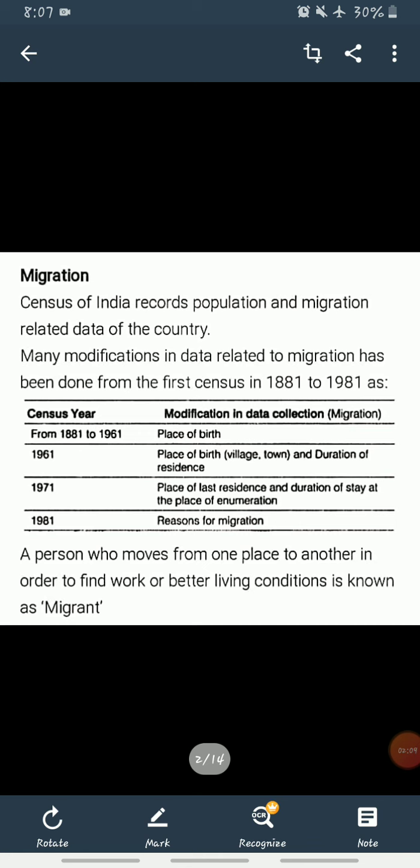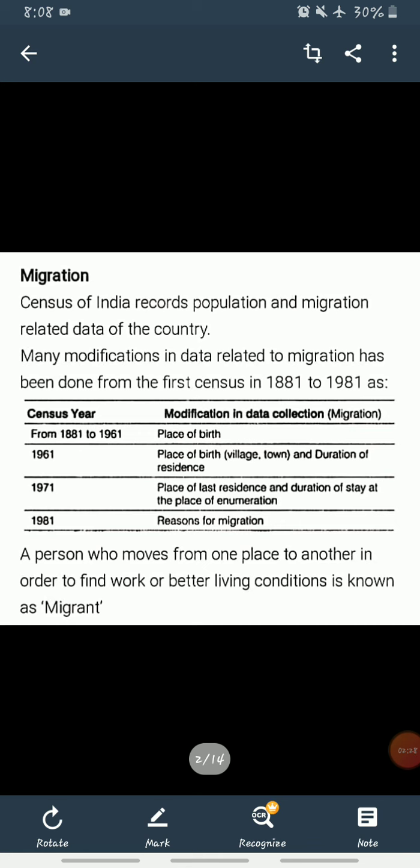In 1971 the modification is done according to place of last residence and duration of stay at the place of enumeration. In 1981 it is based on reasons for migration.